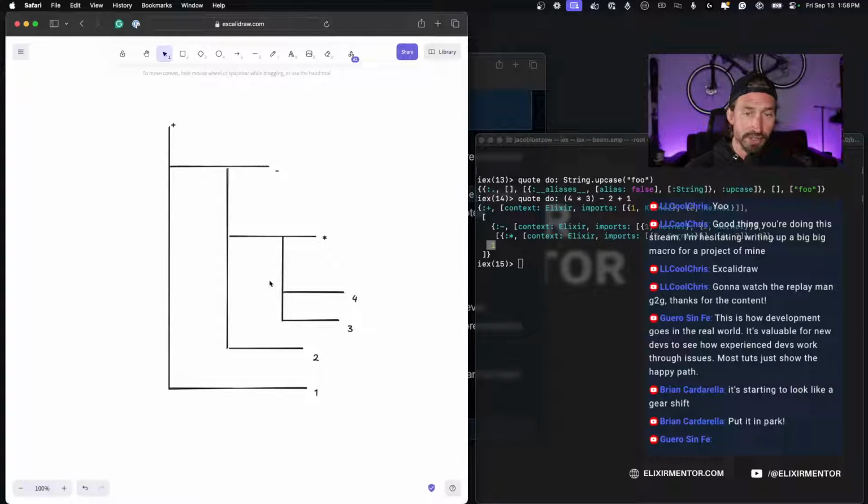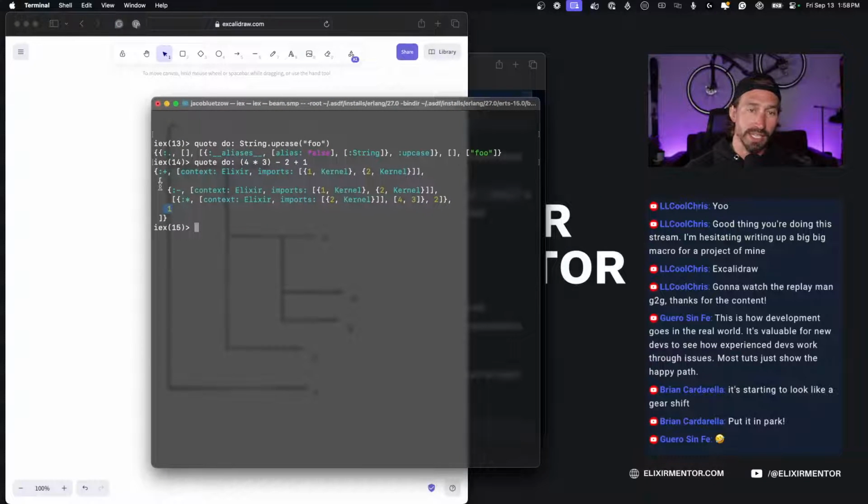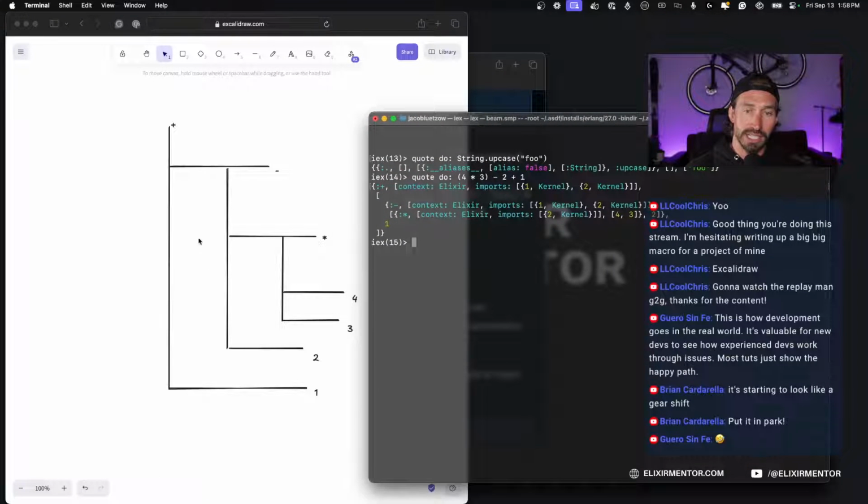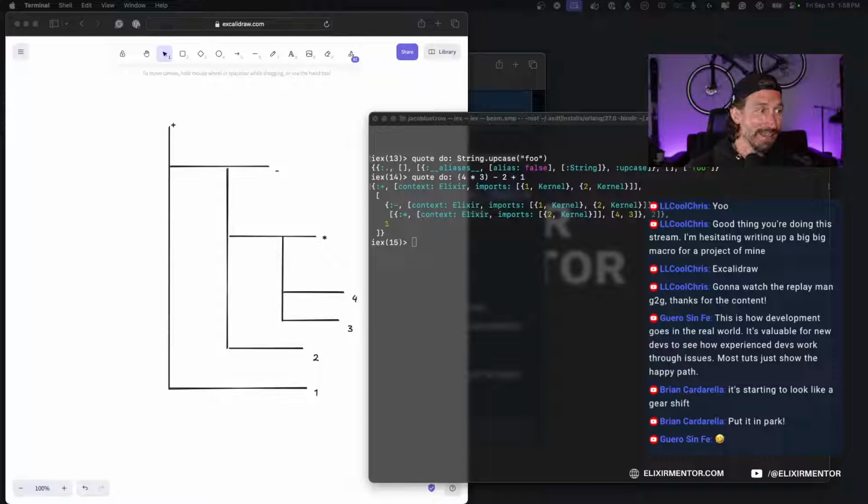Our nested value happens first, here, and then it works its way out, from the inside out. If we were to read this left to right, it's hard to read. But when you start breaking things down into a syntax tree, it becomes clearer, which is also why being able to just write Elixir code is amazing. And then we just put it in, it's starting to look like a gear shift.